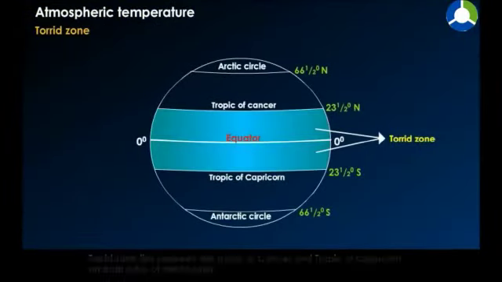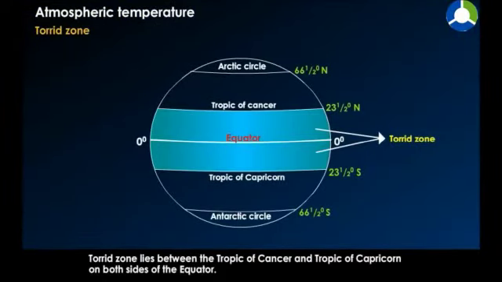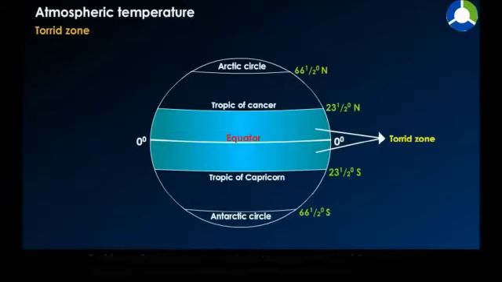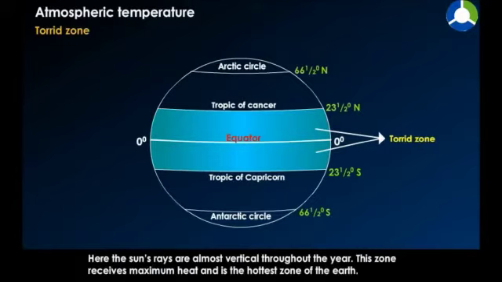Torrid zone. The torrid zone lies between the Tropic of Cancer and the Tropic of Capricorn on both sides of the equator. Here, the Sun's rays are almost vertical throughout the year. This zone receives maximum heat and is the hottest zone of the Earth.